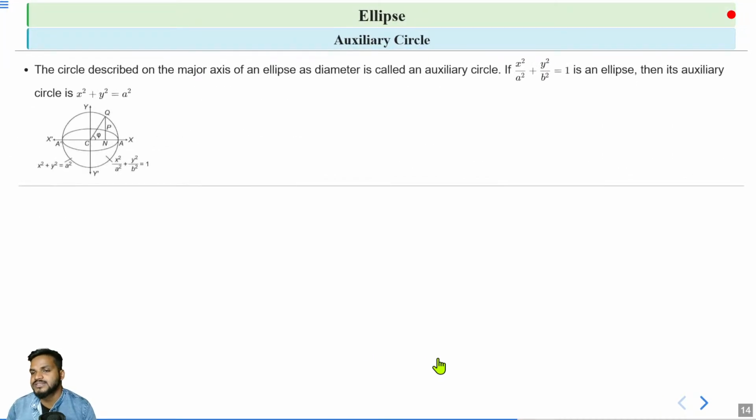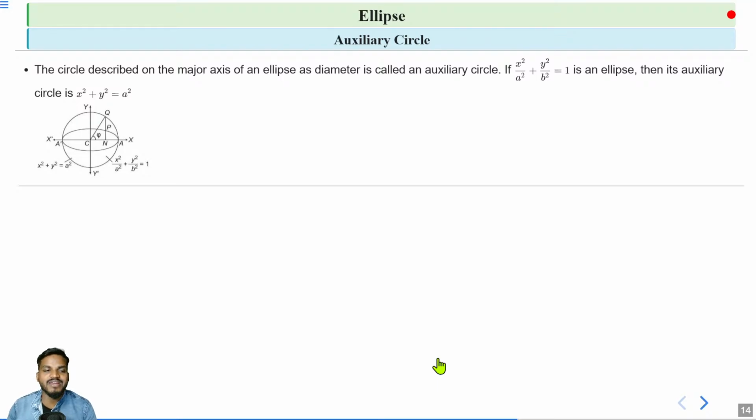Now, the auxiliary circle. As you can see in the figure of the auxiliary circle, how can we define it? The auxiliary circle is a circle whose diameter is the major axis. A circle described on the major axis of an ellipse as diameter is called an auxiliary circle. We have the ellipse x²/a² + y²/b² = 1, and the length of the major axis AA' is 2a.